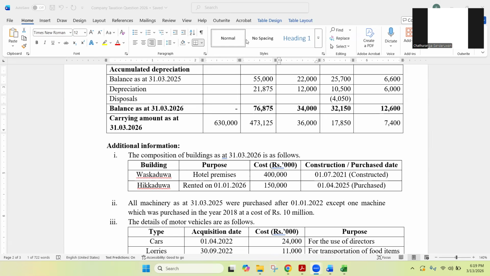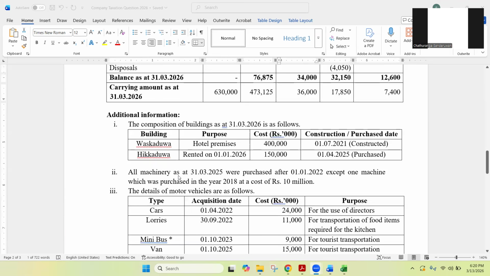They have already calculated accounting depreciation and accounted for it. But we need to calculate capital allowances separately. When it comes to taxation purposes, what is the depreciation we are allowing? That means capital allowance. So that is why they have given all this information. Right, so that is about machinery.